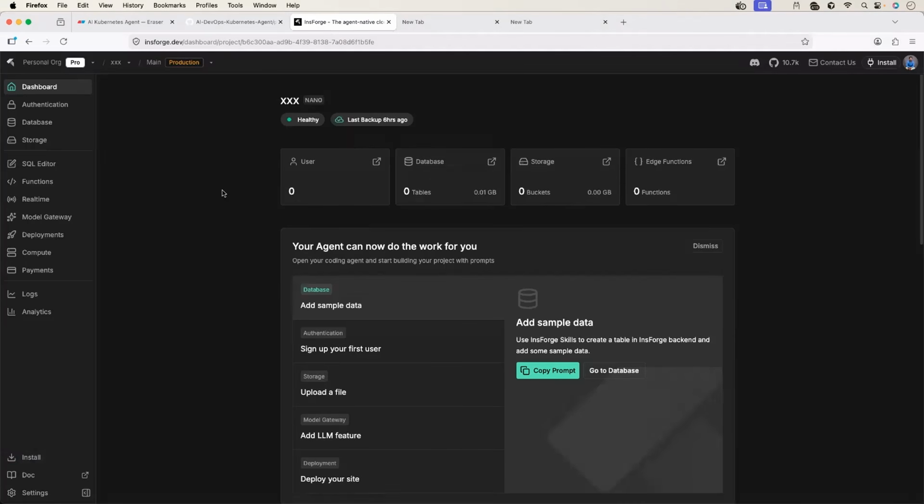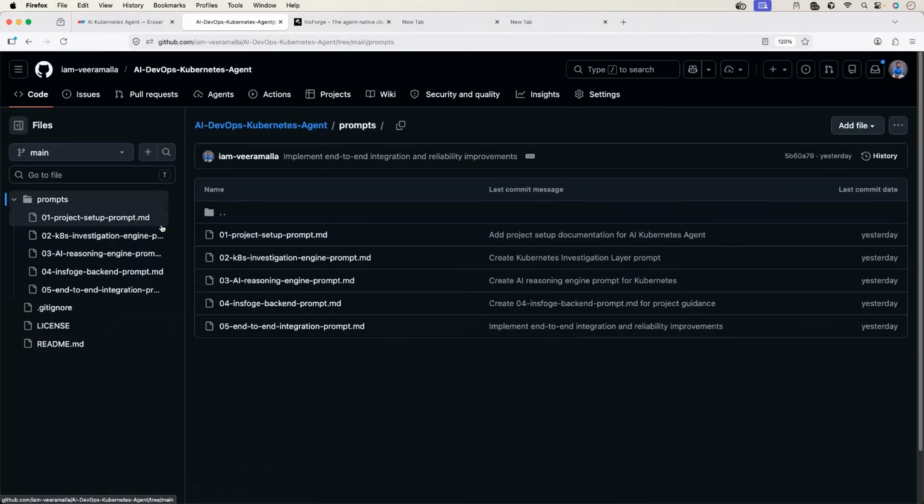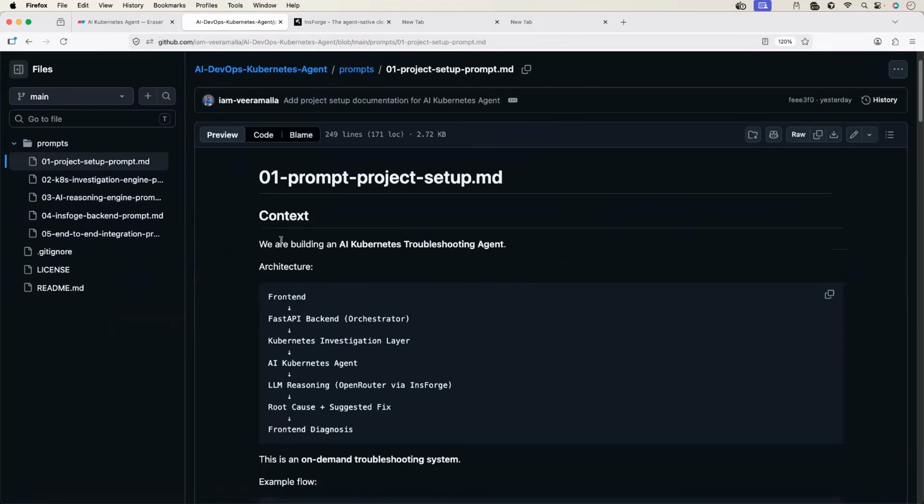So we are all set to build our Kubernetes troubleshooting agent. Let's go to the prompts folder on the GitHub repository. It will take a lot of time to write these prompts. That's why I save them in the GitHub repo. So this is the first one, the project setup prompt.